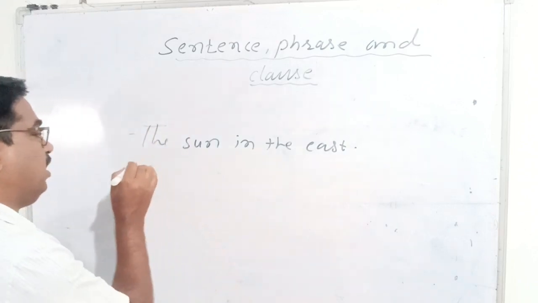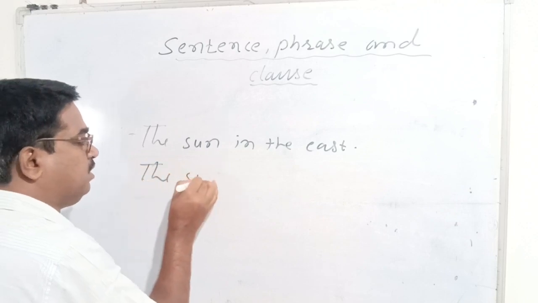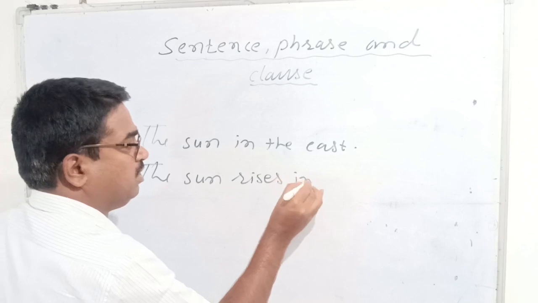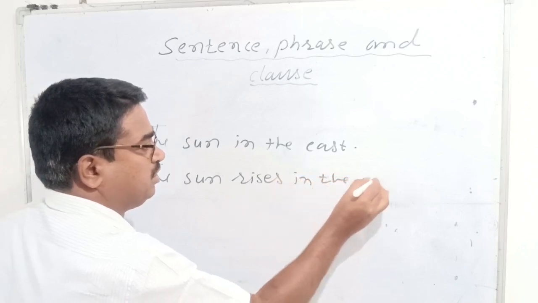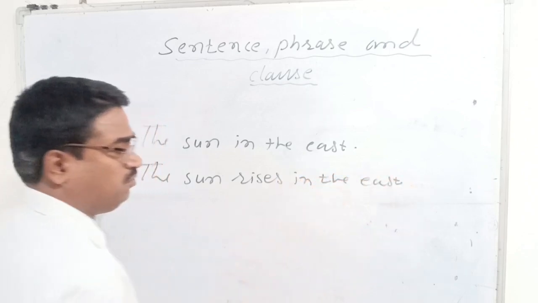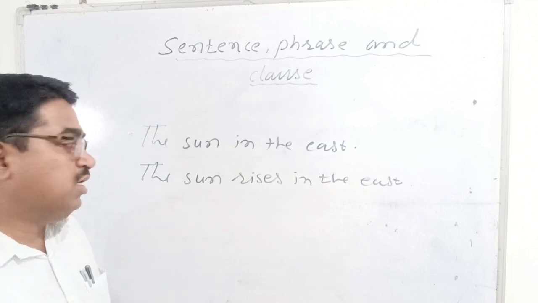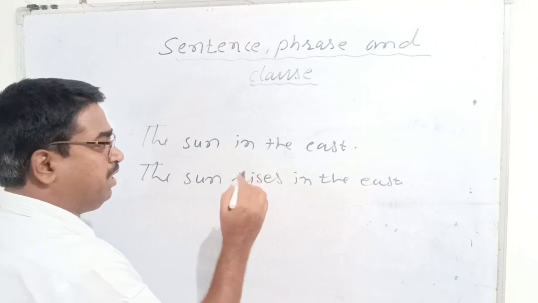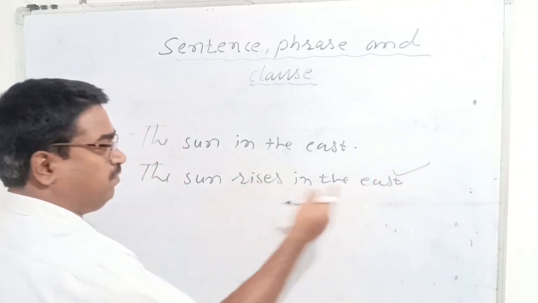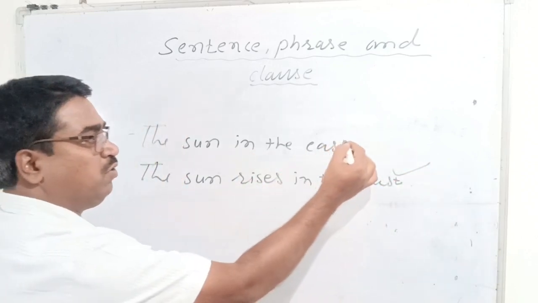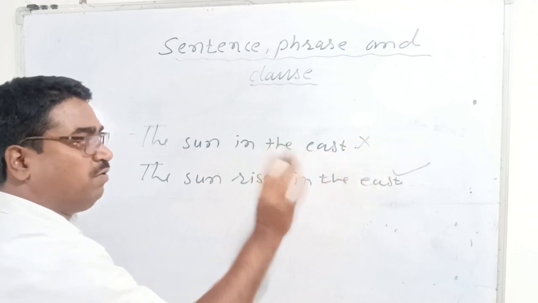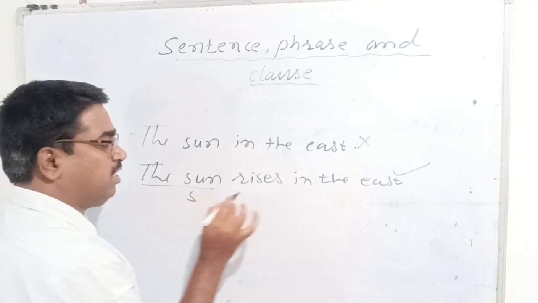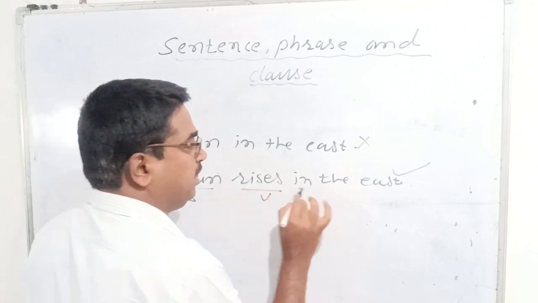For example, the sun rises in the east. Now this is a clause. What is this? This is a clause. Now it makes sense, right? Why? Because we get complete meaning. In the second group of words we get complete meaning, but here we don't get complete meaning. Here we get only partial meaning, right? Not complete meaning. So the sun is subject, rises is verb, main verb, in the east.